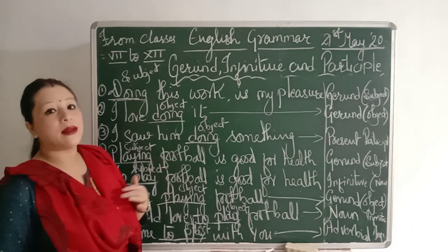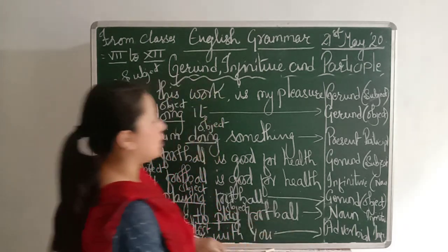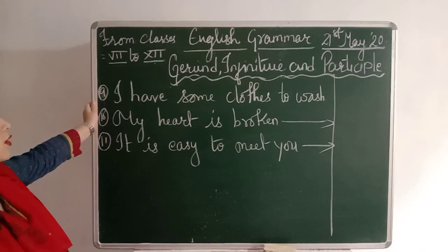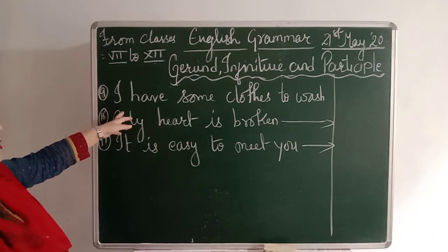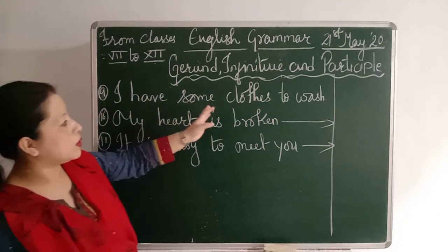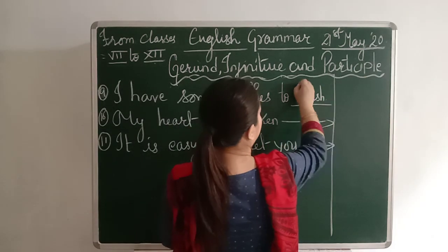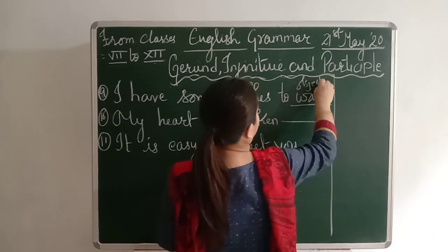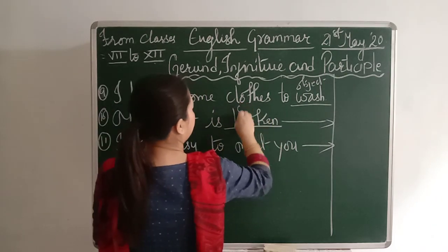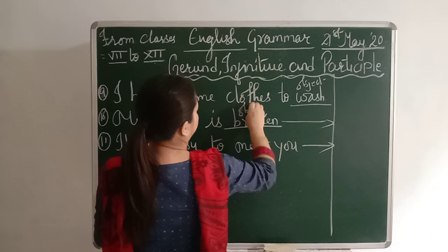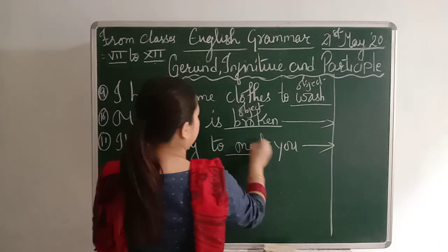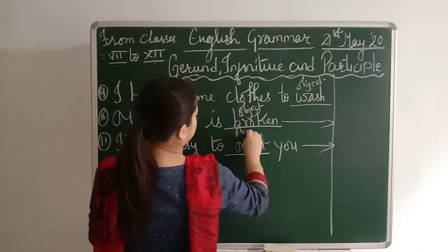So here are some more. I'll be giving you examples. Okay, so here are some more examples. Number 1, see, I have some clothes to wash. I have some clothes to wash. Wash is an object. My heart is broken. Broken is also an object. It is easy to meet you. Meet is also an object.